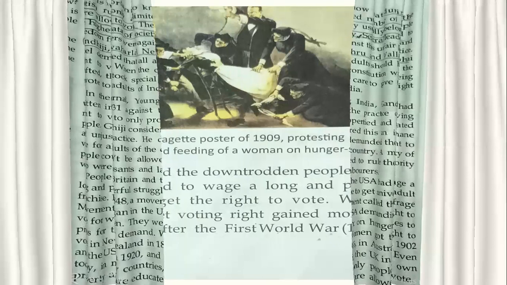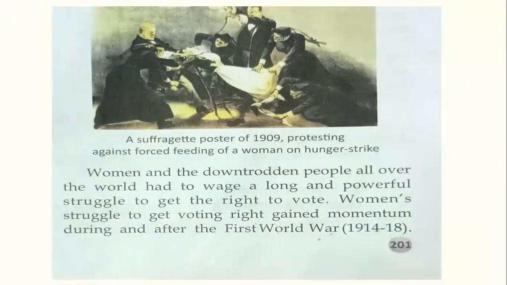Now here, if you see, it is a poster of the suffragettes from 1909. This poster is given in your book very clearly, and they are protesting against the forced feeding of a woman on a hunger strike. Women and the downtrodden people all over the world had to wage a long and powerful struggle to get the right to vote, because in many countries women were not allowed to vote. Women's struggle to get the voting right gained momentum.